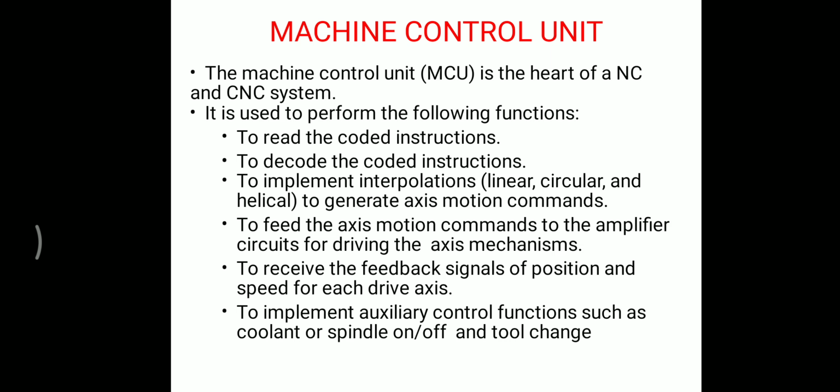Another one, the MCU consists of the following units. What are the MCU units? First one, it consists of a reader unit. This input unit consists of electromechanical devices, which are used to collect the input from the punched tape, cards, magnetic tape, and disc. Then the system is driven by a reading head, which interprets the coded information and collects it again for reuse.